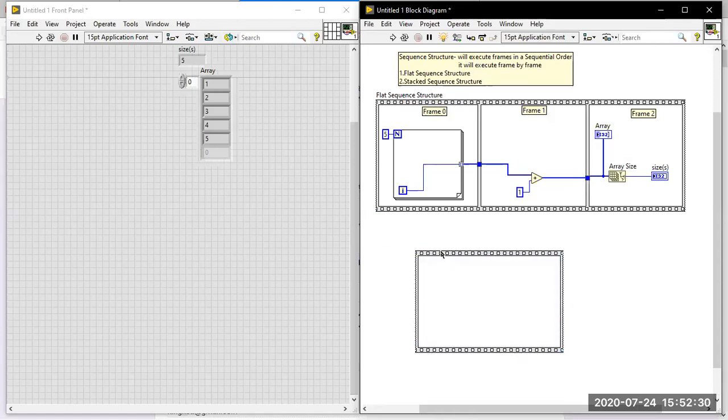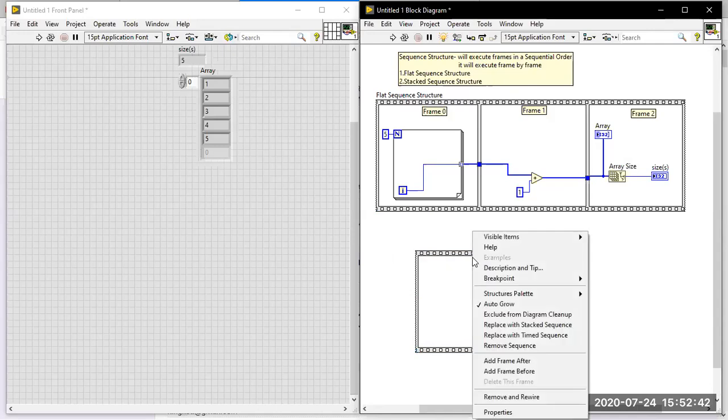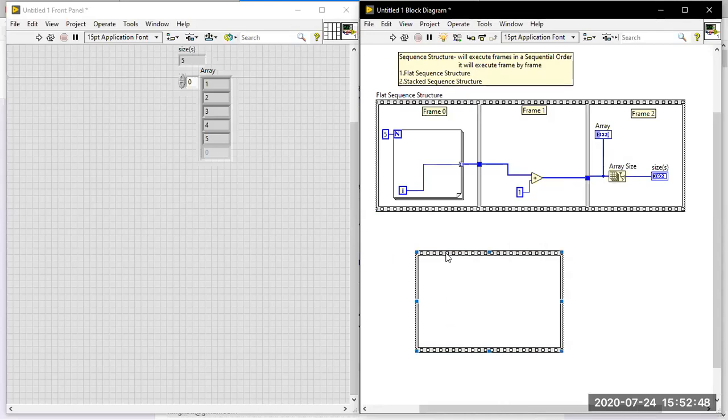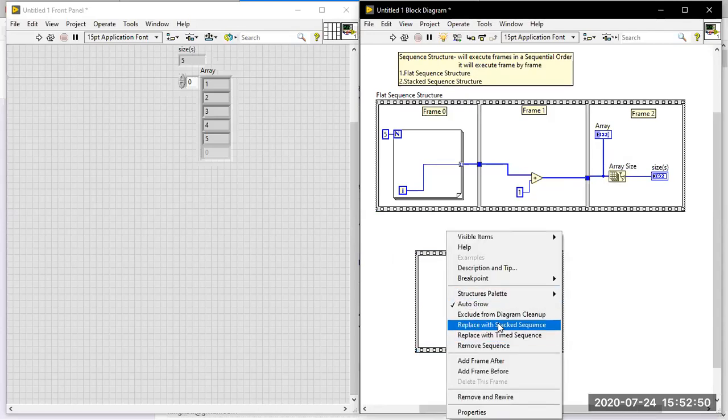After placing it, you see the label says flat sequence. I am going to make this a stacked sequence. Right click on the flat sequence, not add frame after, and go for the option called replace with stacked sequence.